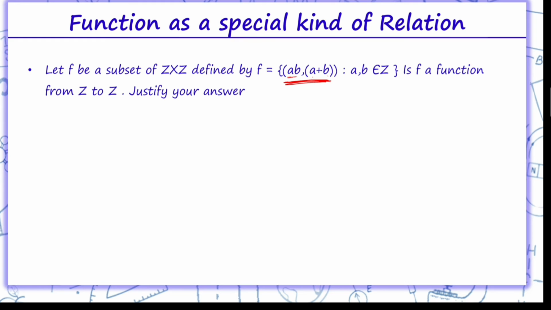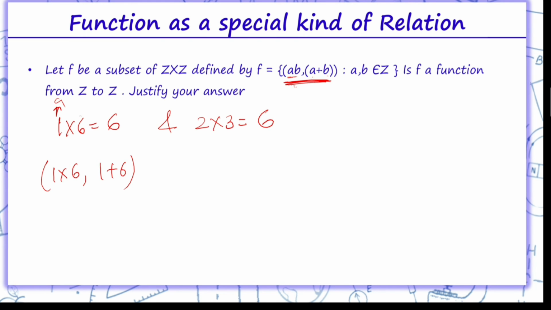Now we know ab, that is, let's suppose we take 1 into 6, we will get 6. And 2 into 3, if we take, we will get 6. So we have to put these values here: (1 into 6, 1 plus 6). This is a, this is b.